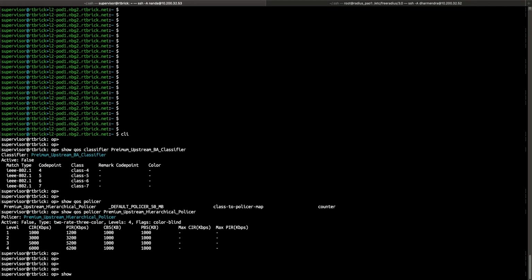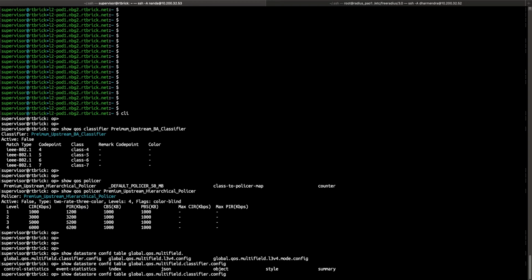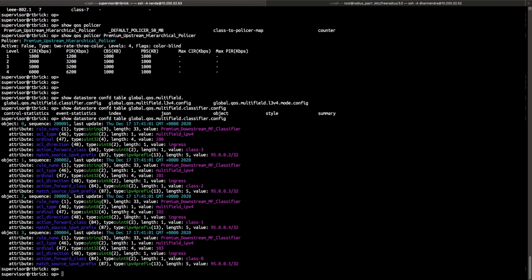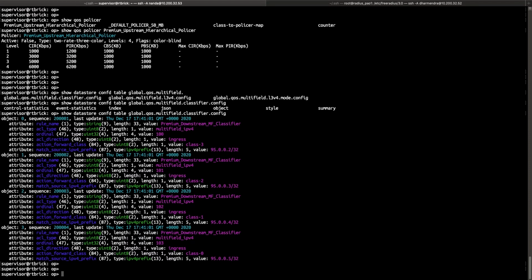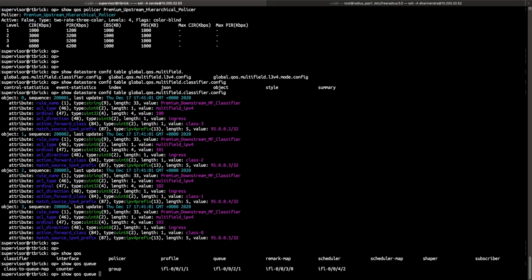So for the downstream, we are using a multi-field classifier for classifying the traffic. If you look at the multi-field classifier configuration, 4 different classes have been defined and each class is mapped to different source IPs from which the traffic is coming. With the MF classifier used for downstream traffic classification, let's look at the queuing configuration where these classes are mapped to which queues.